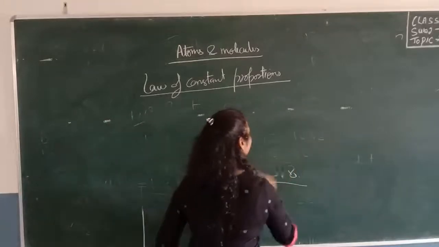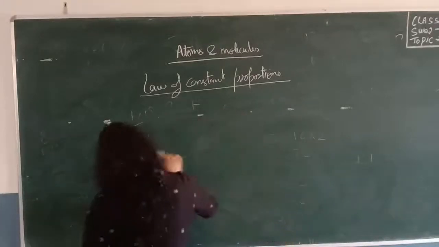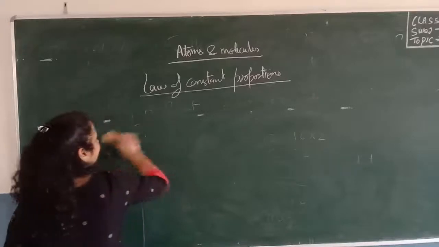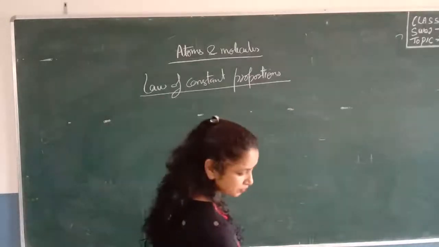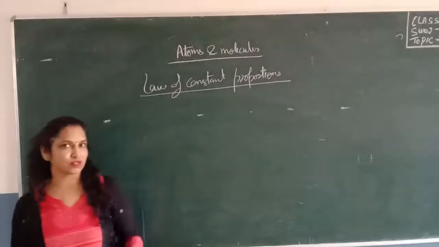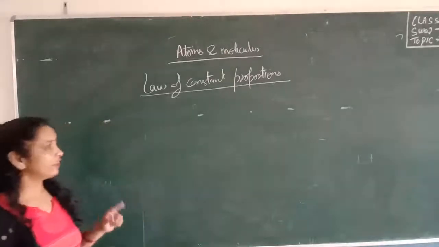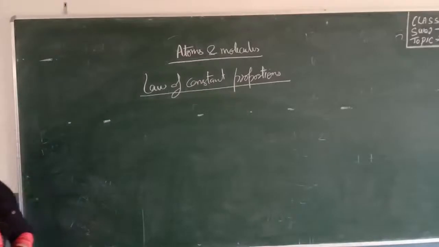So this law was given by Proust in 1779. According to this law, chemical compounds always consist of the same elements combined together in a fixed proportion by mass. So let's take one example.